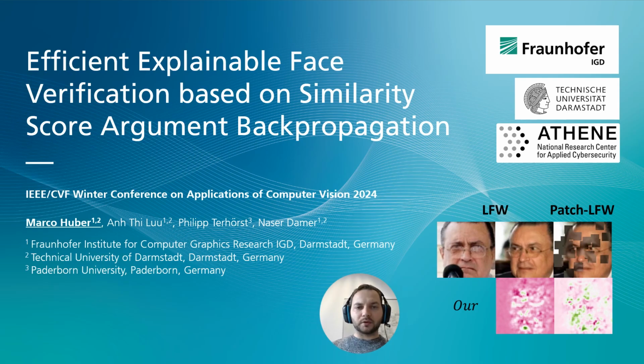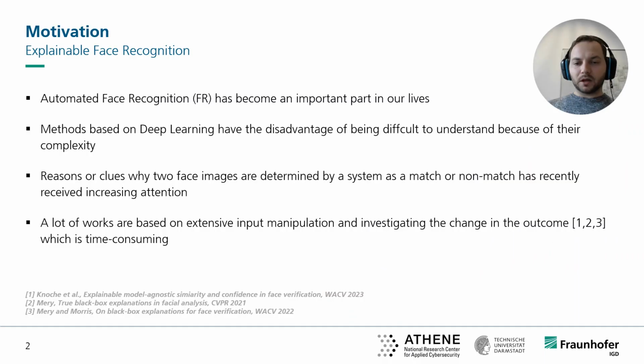Our work, Efficient Explainable Face Verification based on Similarity Score Argument Backpropagation. Automated face recognition has become an increasingly important part of our lives. It can be used to unlock a smartphone, cross borders, or even to pay with your face. However, the methods based on deep learning have the disadvantage of being difficult to understand because they include millions of parameters and are highly complex models.